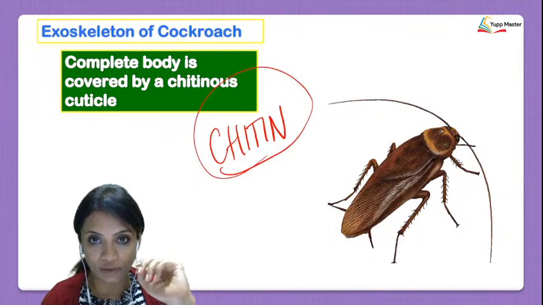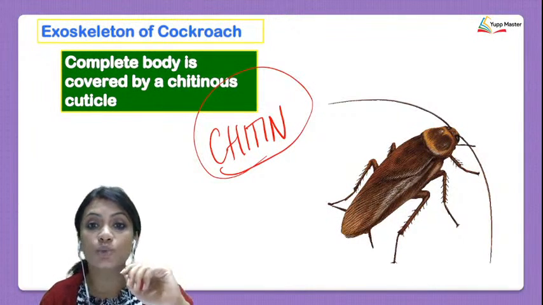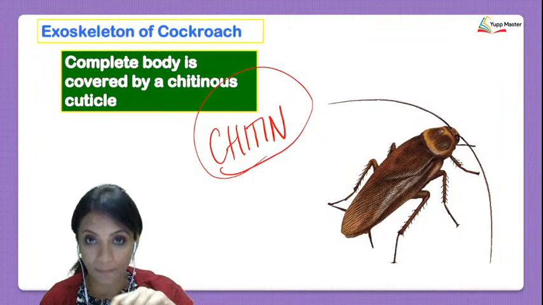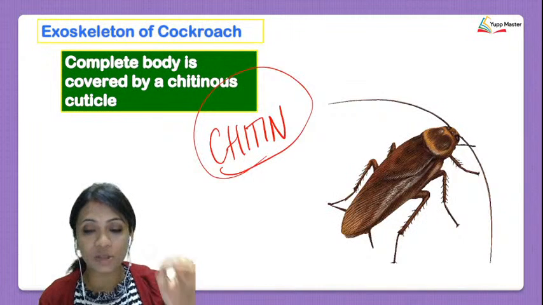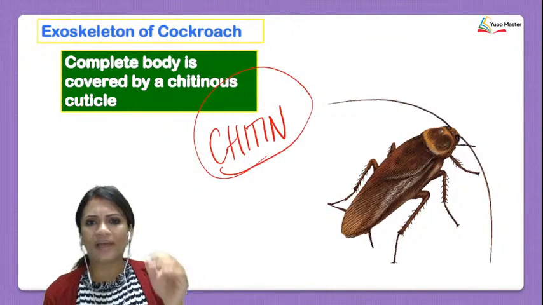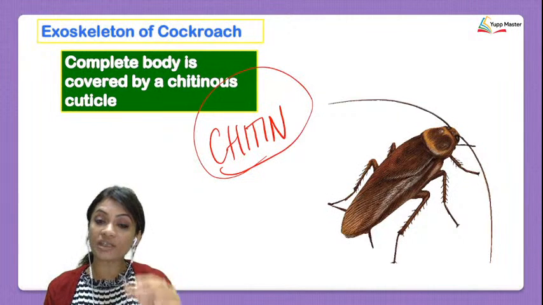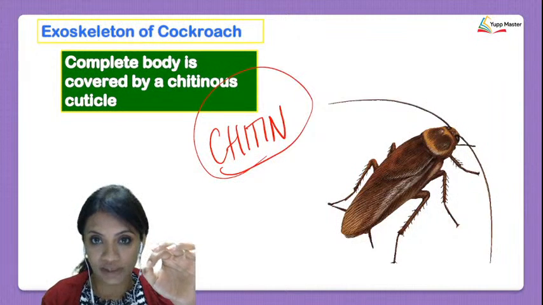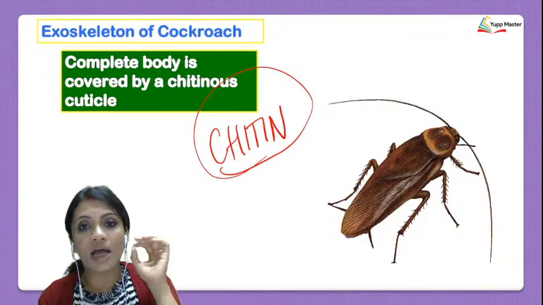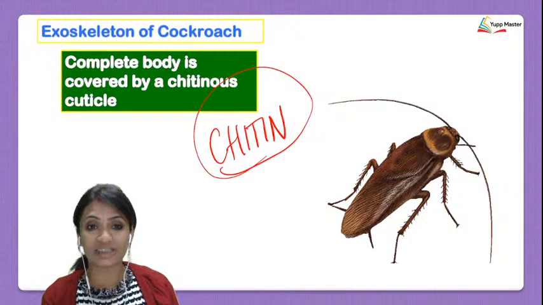If I tell you that anything in the body of the cockroach is hard, is doing protection, is giving support, and is tough, then it is going to be made up of chitin, whether it is on the external surface, that is the exoskeleton, or a structure inside the body of the cockroach. If it is hard and doing the work of protection, understand that it will always be made up of chitin, by default.